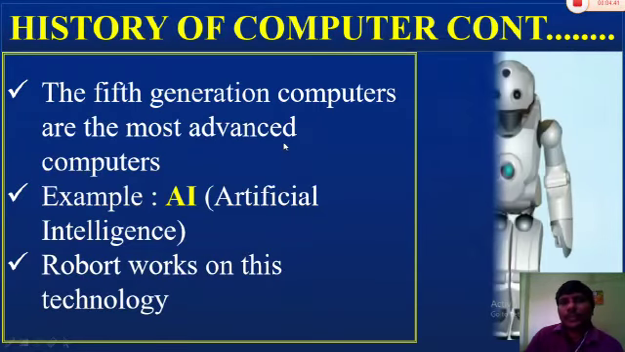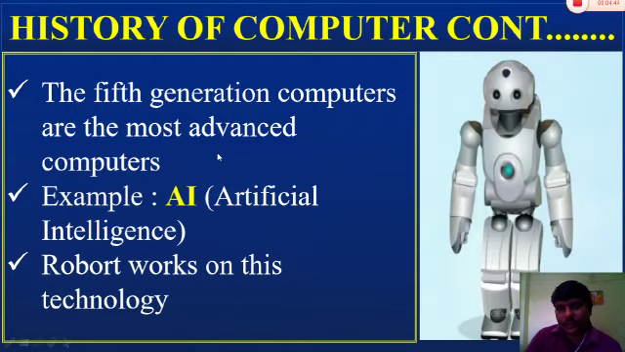The fifth generation computers are the most advanced computers, such as supercomputers. An example is AI. AI means artificial intelligence. We have seen some movies like Robo 1 and Robo 2. These robots utilize the technology named AI, artificial intelligence technology. In the news recently, we have also seen an artificial intelligent robot named Sophia. So these are all advanced technologies.